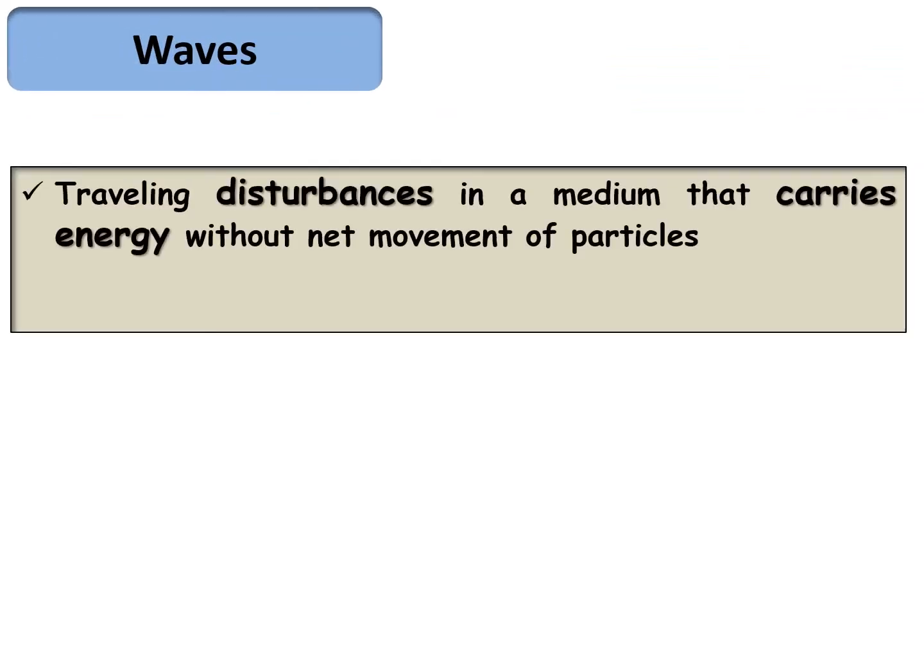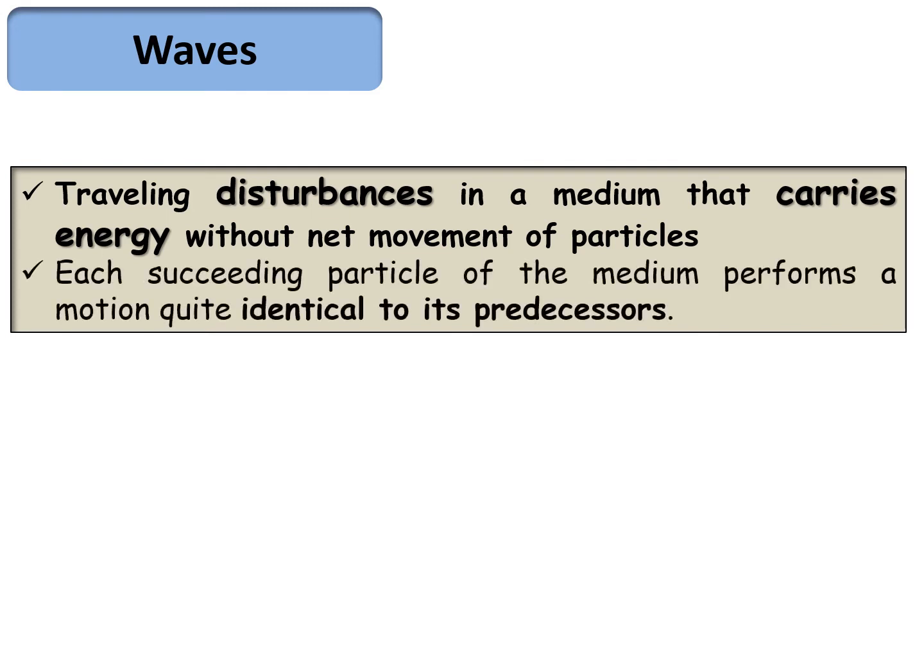Waves are traveling disturbances in a medium that carry energy without net movement of the particles. So basically, waves are disturbances that are traveling and that carry energy with them, but there is no net movement of the particles. That means if a particle A is here at some time T1, then this same particle is not available at some other point at time T2. So waves are basically traveling disturbances that carry energy without net movement of particles. This is what it means.